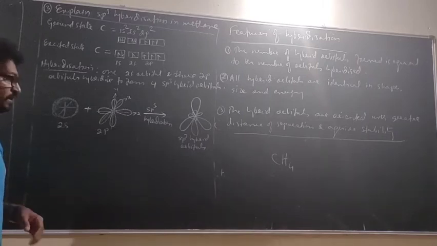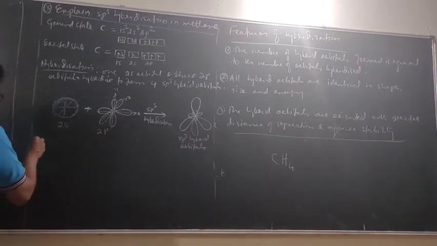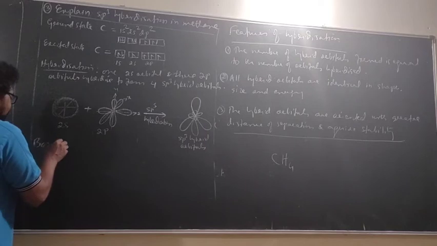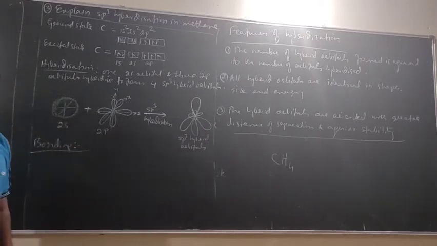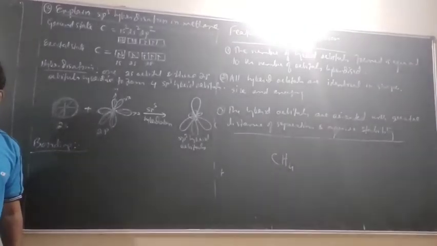Is it okay? Now you see, these are now bonding. I will tell you, bonding. Look at the bonding.